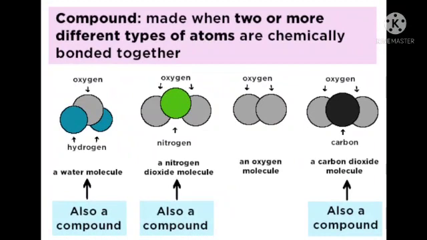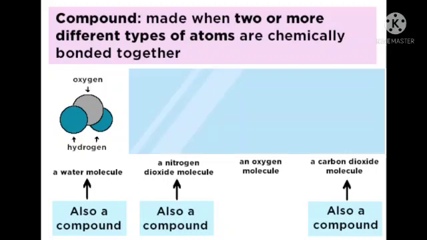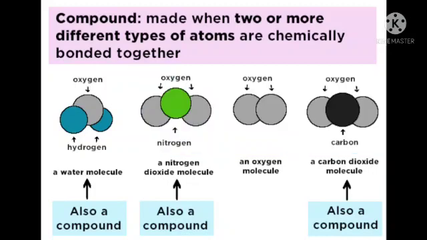A compound is made up when two or more different types of atoms are chemically bonded together. Some examples: a water molecule, we can say that compound also. Why we can say that compound? Two hydrogen atoms combined with one oxygen atom. So it is chemically bonded together. So we can say that compound. Water is a compound.